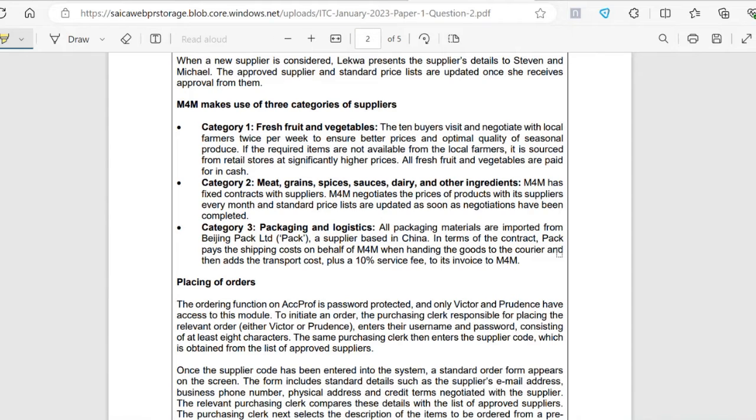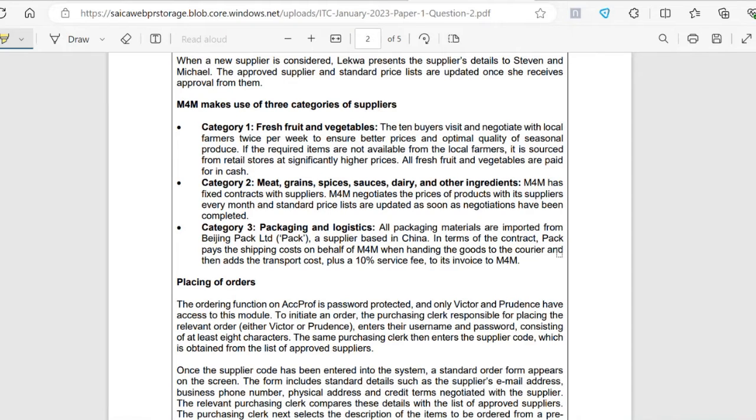So you can agree with me that there's a whole lot of fluctuations in prices when it comes to the category 1 goods. All fruits and vegetables are paid for in cash. So this statement basically removes category 1 from impacting our creditors balance because it's paid for in cash. And remember, our creditors balance is now us purchasing goods on credit.